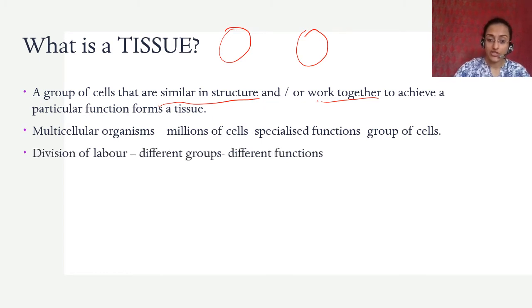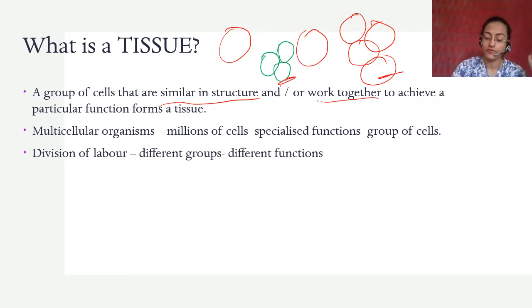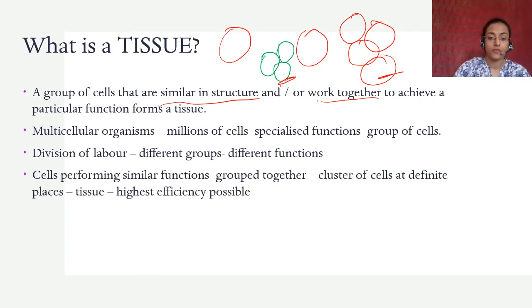That function is specialized and there is a division of labor. So there are different groups. For example, this is one group of cells that is performing a specific function. Then there is another group of cells that is performing a different function. They all have specialized functions. So this group of cells will not perform the function of that group of cells. They all have different specific functions that they perform as a group of cells.